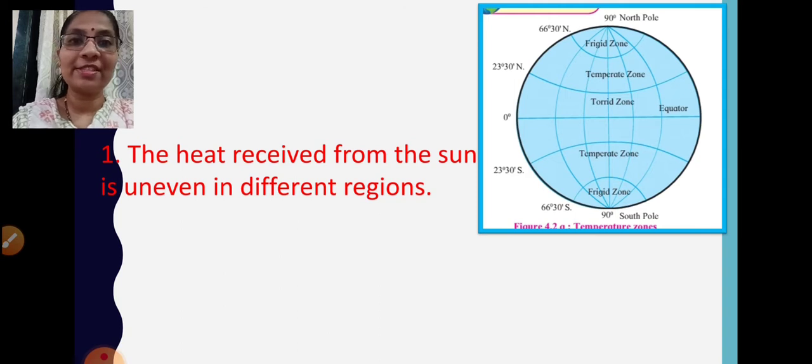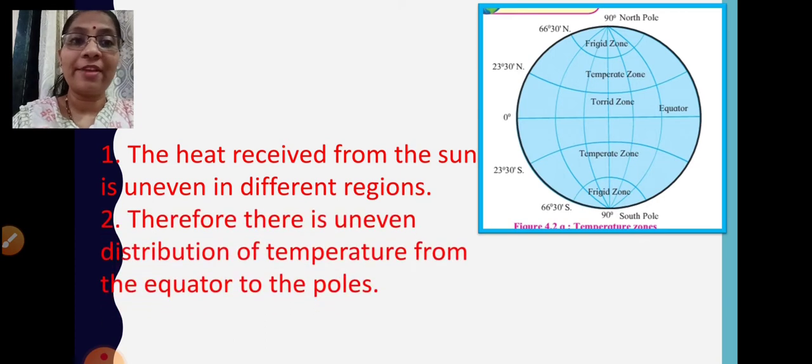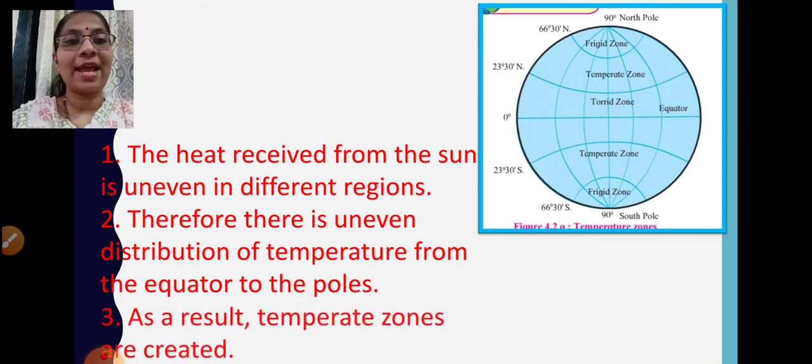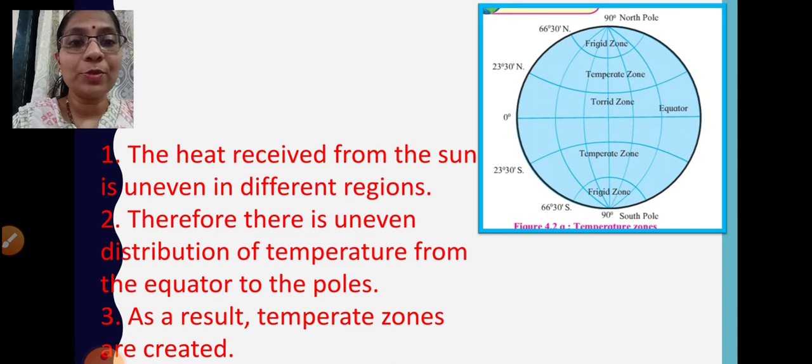The sun rays fall slanting. Therefore, there is uneven distribution of temperature from the equator to the poles, and as a result different temperate zones are created.